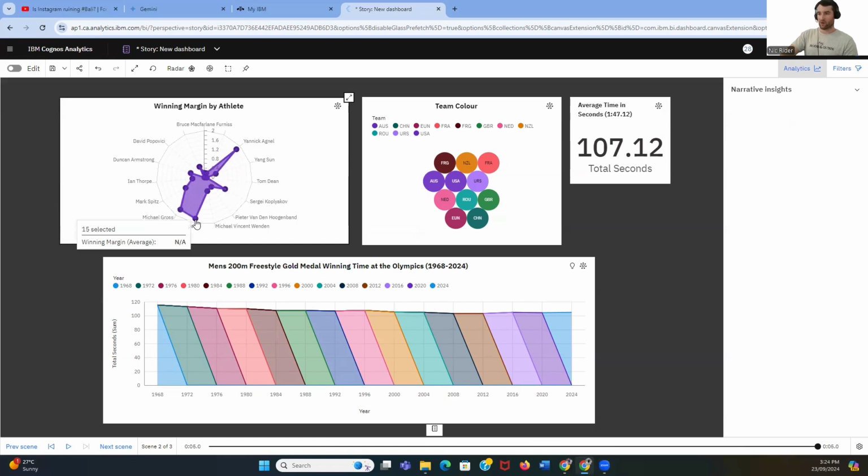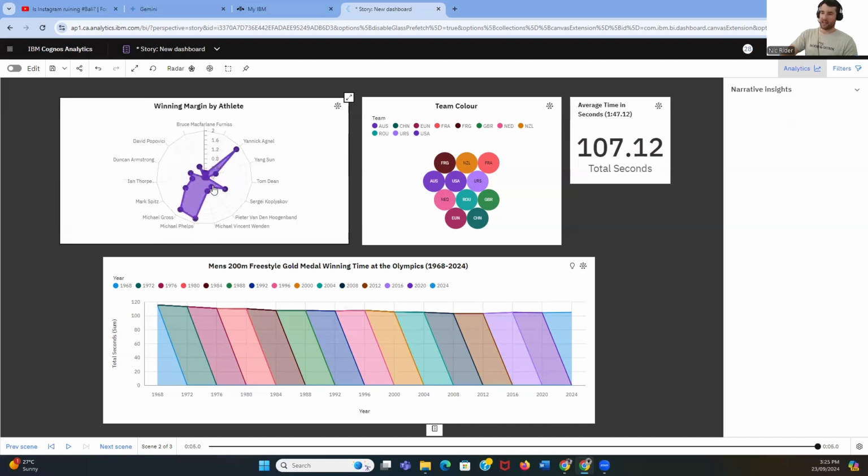That was quite significant. If we look at Phelps, quite a decent winning margin here as well. And then Yannick Agnel, 1.8.